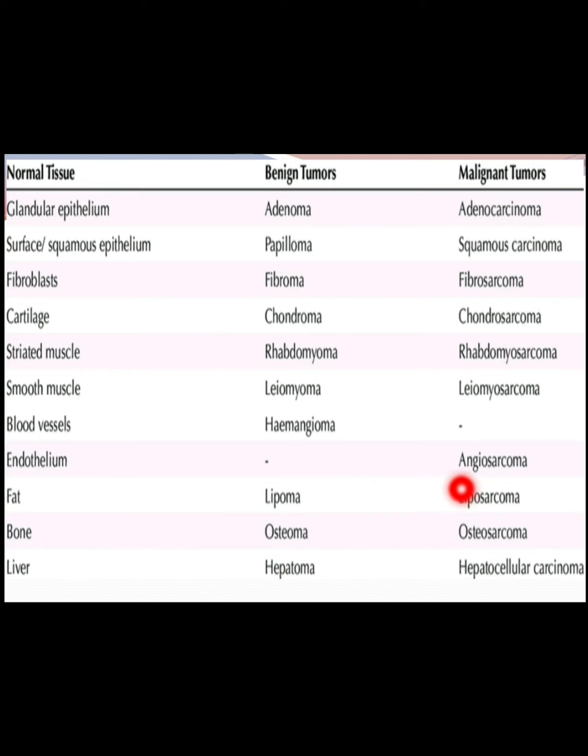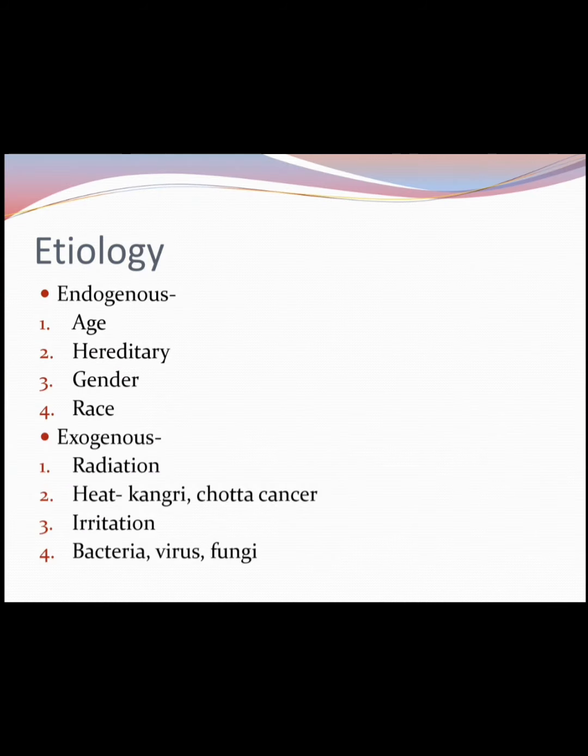Endothelium, malignant is known as angiosarcoma. Okay. Then fat is known as lipoma. Then bone is known as osteoma and liver is known as hepatoma. And the malignant is known as hepatocellular carcinoma. I think it is clear to you. Please learn these terms, okay? I think it can also be asked in the MCQ sections. So please go through it.